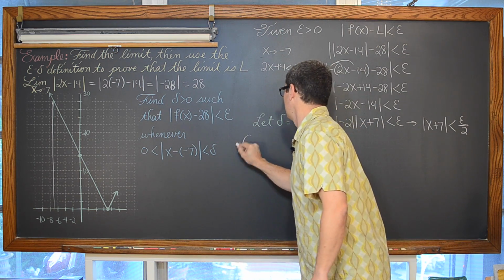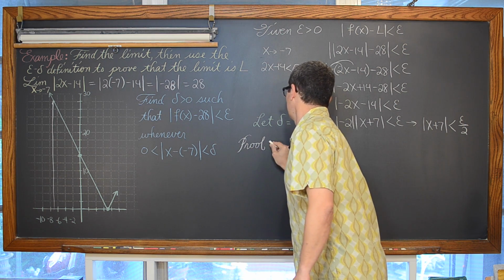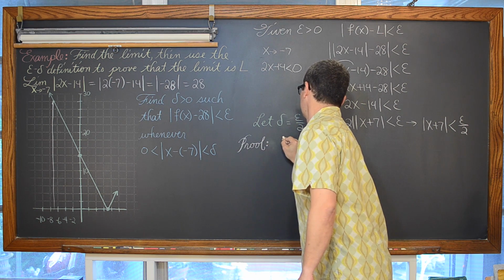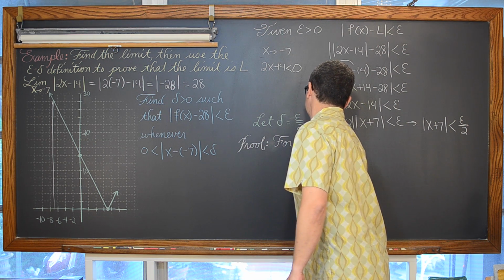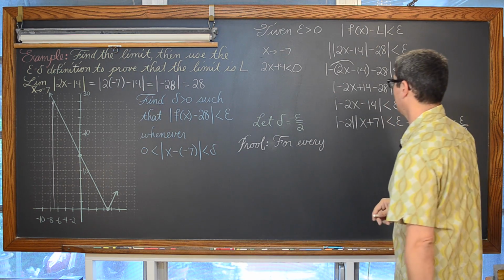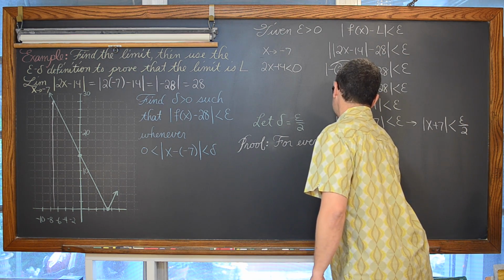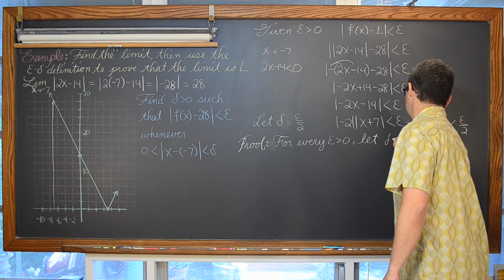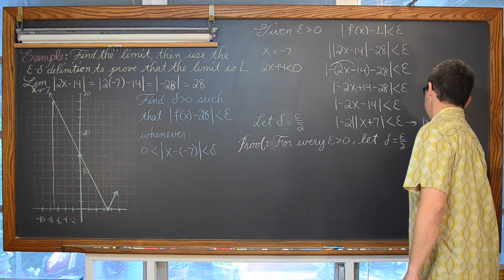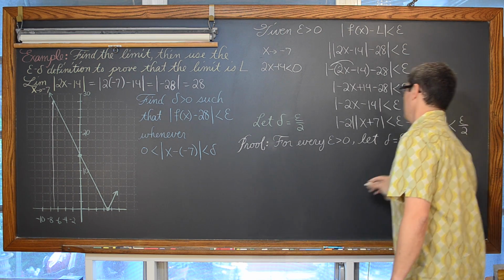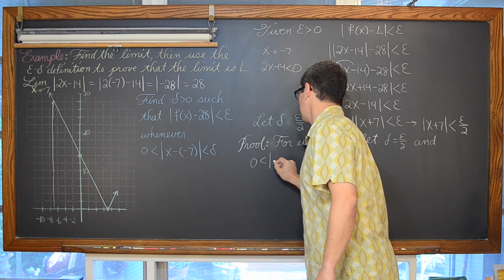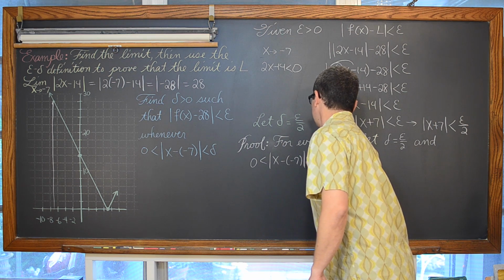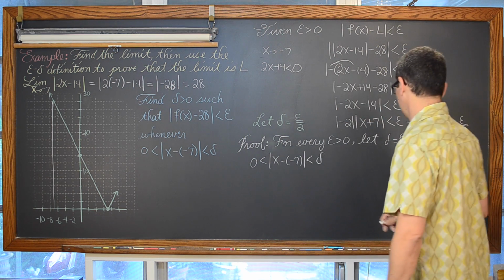So the proof is for every epsilon greater than 0, let delta equal epsilon over 2, and 0 is less than the absolute value of x minus negative 7, which is less than delta.